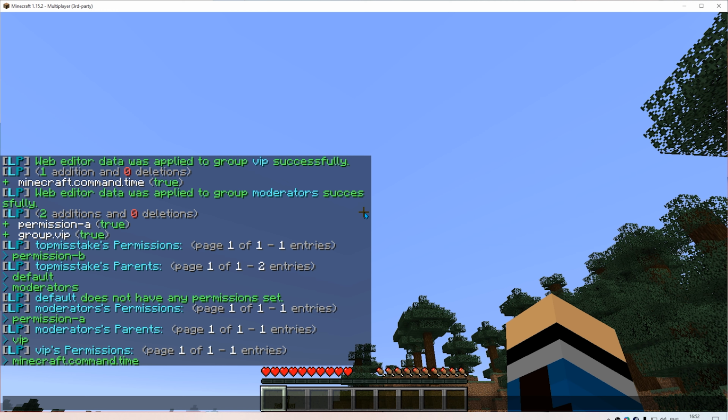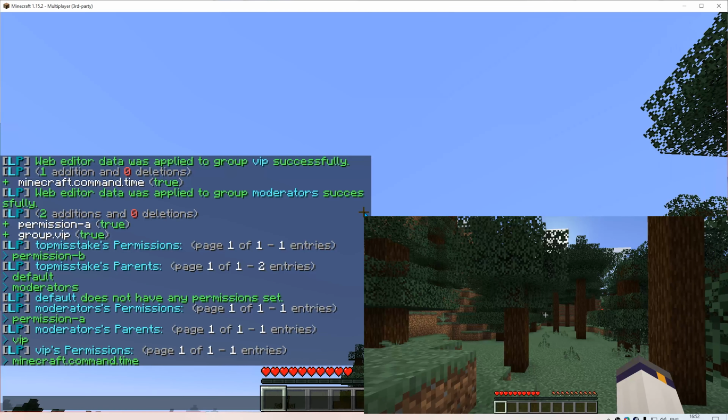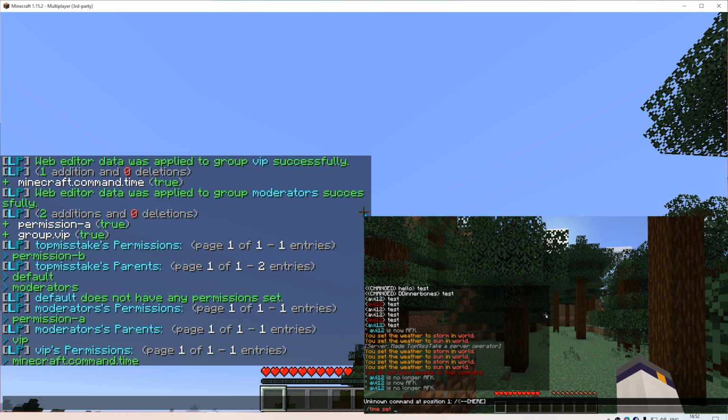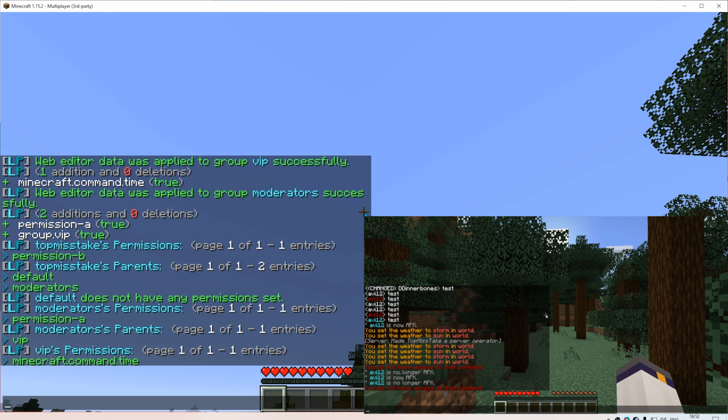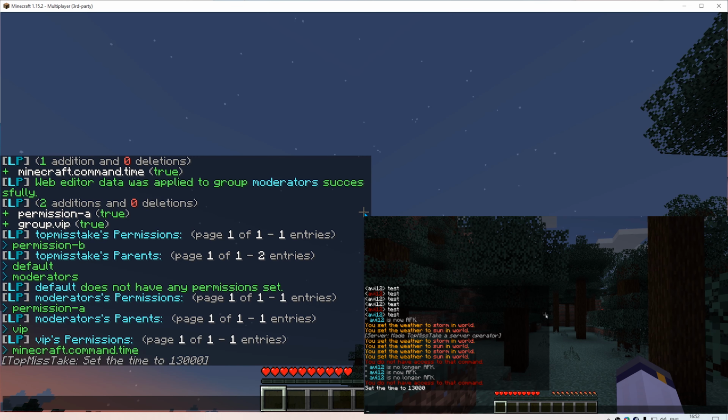minecraft.command.time. If he tries to use it, okay, he doesn't have access to that command. Oh, of course, EssentialsX also overrides the time command. So since I gave him the permission to use the time command of Minecraft, he actually needs to use the minecraft prefix. So... and now the time has indeed changed.